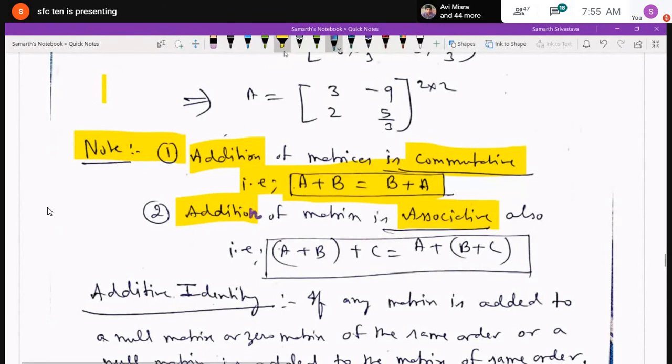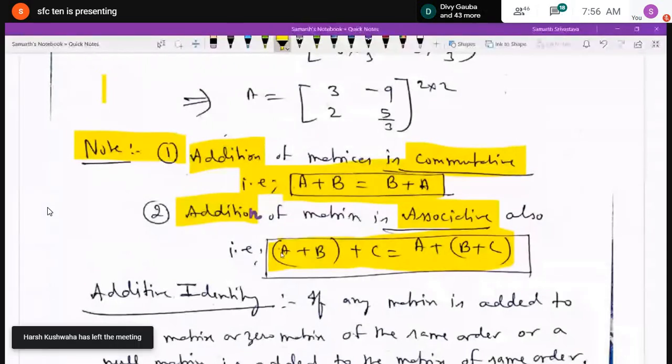But you have to remember over here that in the case of matrix addition, addition of matrices is commutative, meaning if you add the matrices in any manner, like A plus B or B plus A, you will get the same result. And similarly, addition of matrices is associative also.